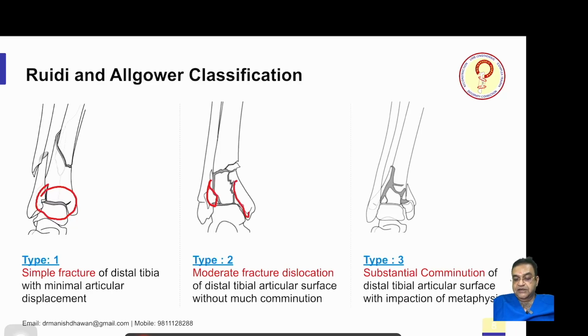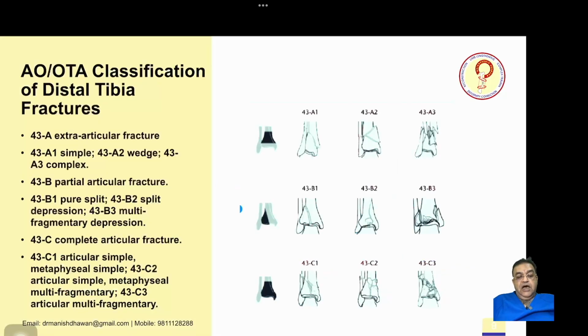Type 3, there is a substantial comminution of distal articular surface with impaction of metaphyses. So, there are multiple pieces. You can see the typical high energy Pilon fracture. Now, AO and OTA classification of distal tibial fracture is also used.